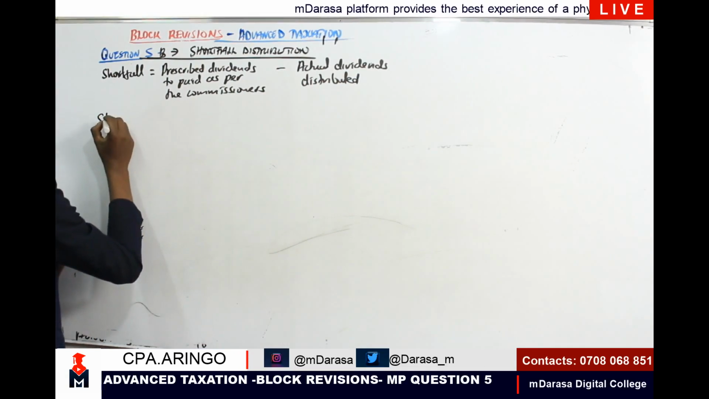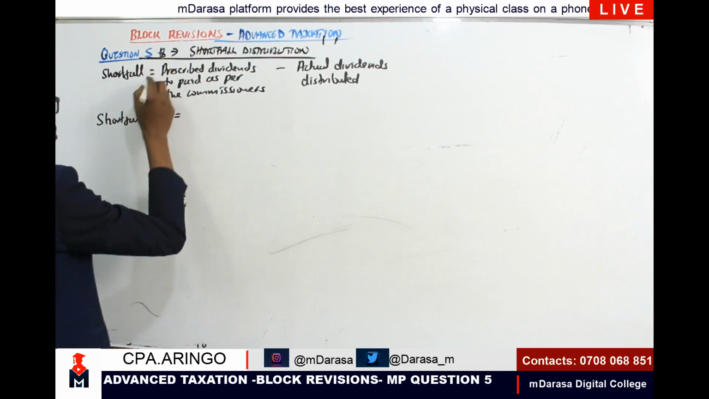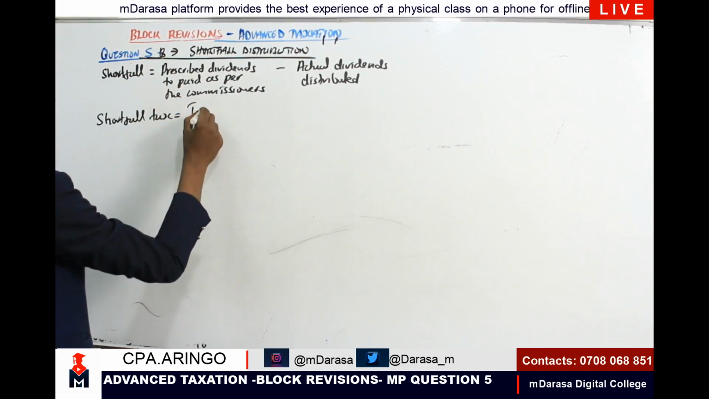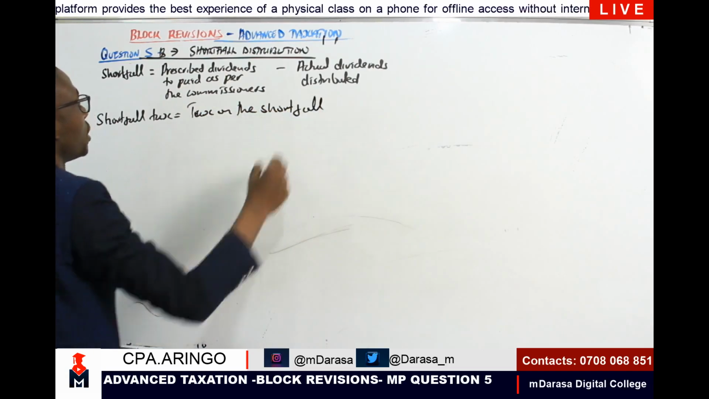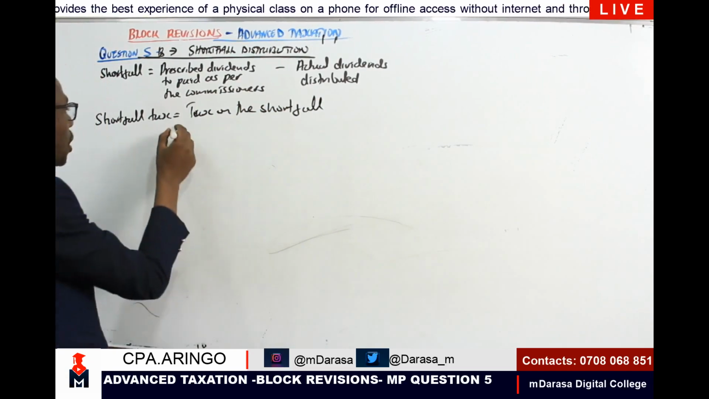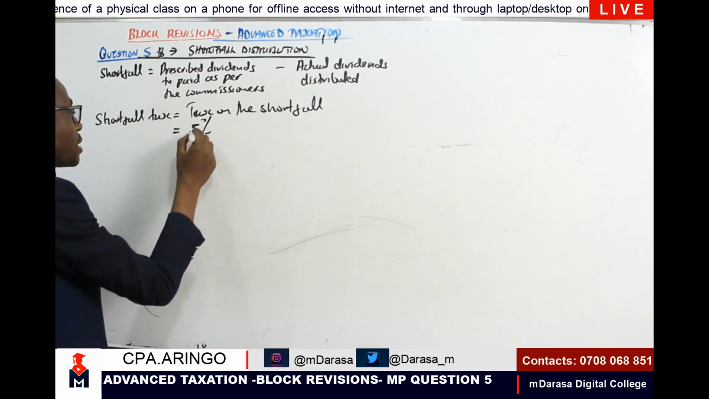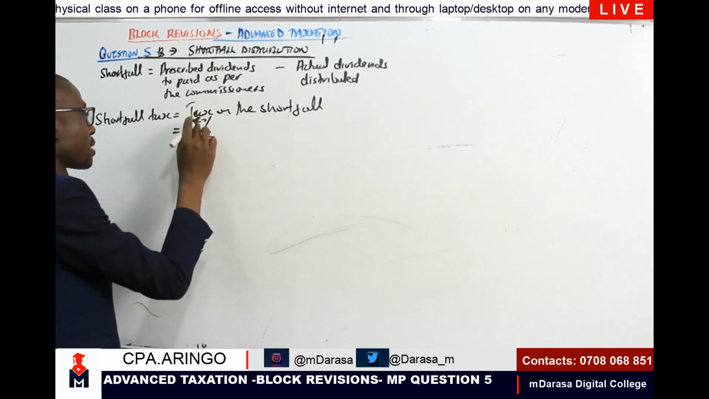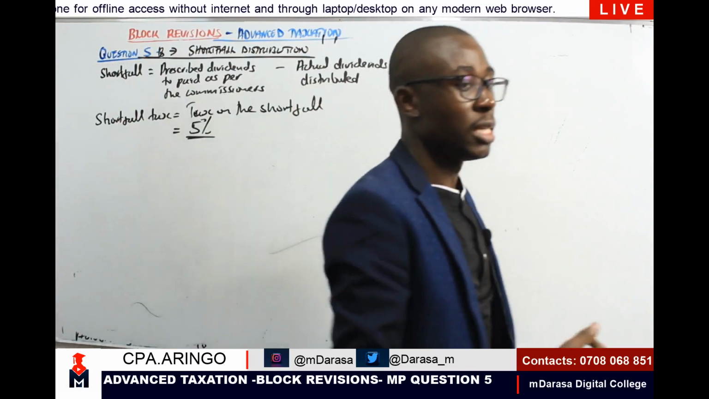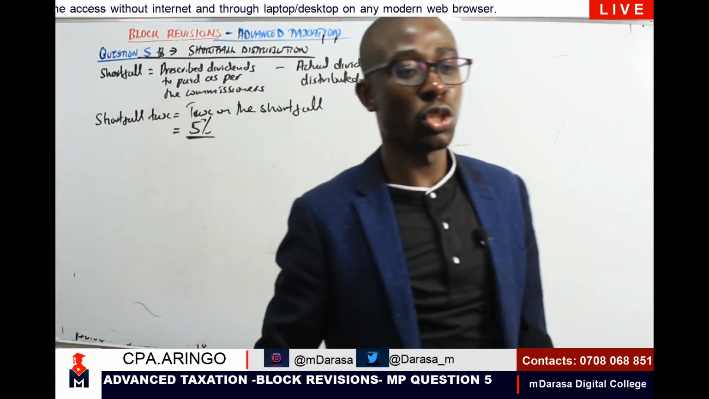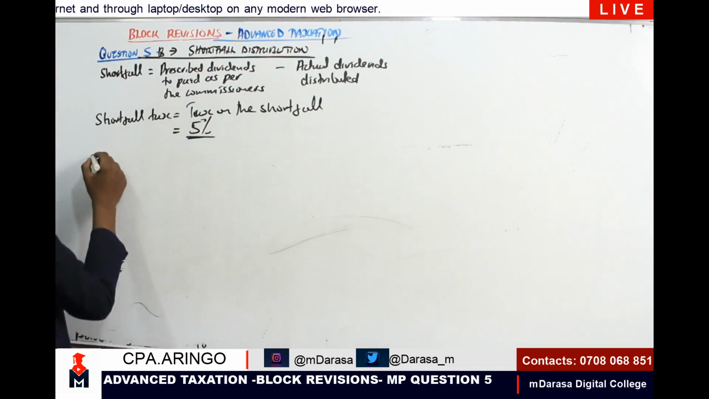Now, shortfall tax will be the tax on this shortfall, and the tax component is at the rate of 5%. 5% is the tax that is going to be charged on the shortfall. A good question would be, do you recall how we are supposed to determine the prescribed dividends?